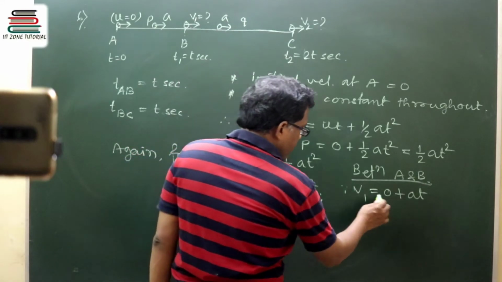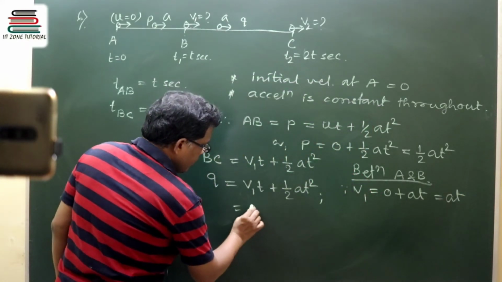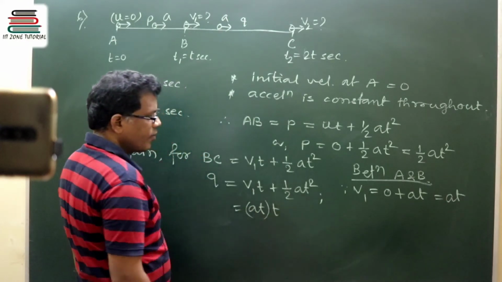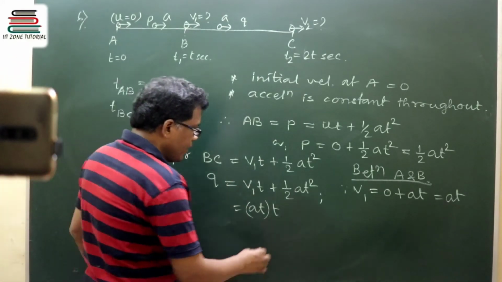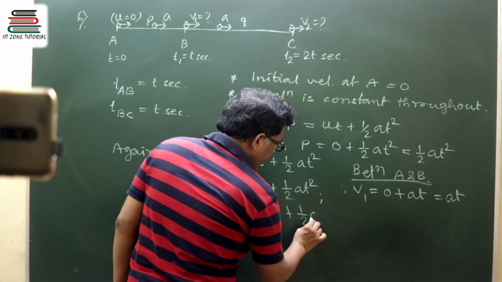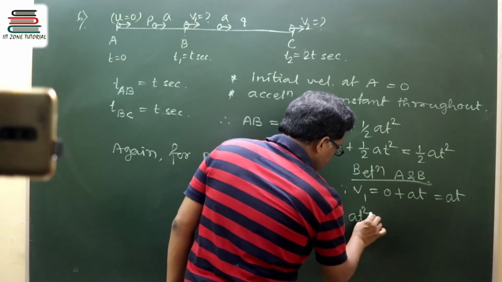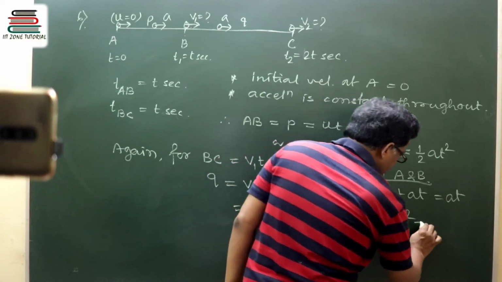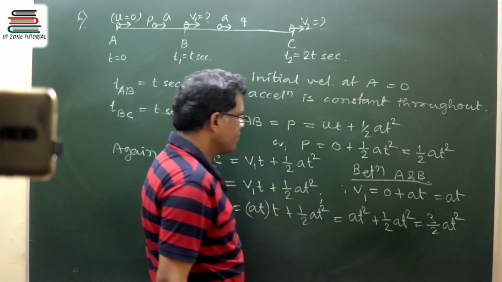So I can replace v1 with at, and it will be at into t plus half at square. So it becomes at square plus half at square. Altogether it is 3 by 2 at square. Got it?